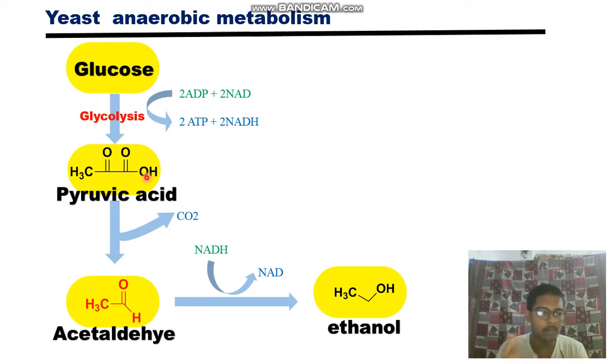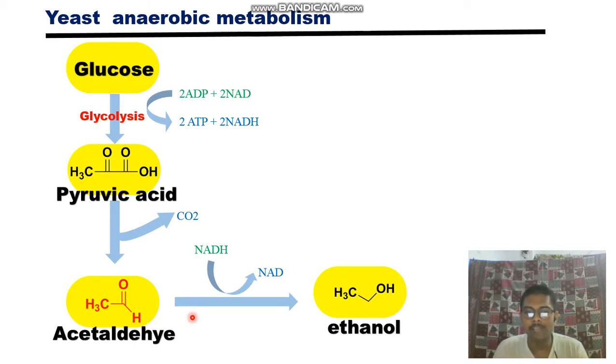That's why it is called decarboxylation. By decarboxylation, it releases CO2 and forms acetaldehyde. And then there is just a reduction. So remember, in yeast anaerobic metabolism, the pyruvic acid formed after glycolysis is converted to ethanol.